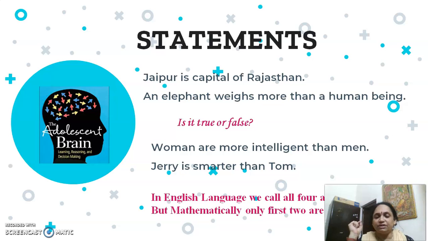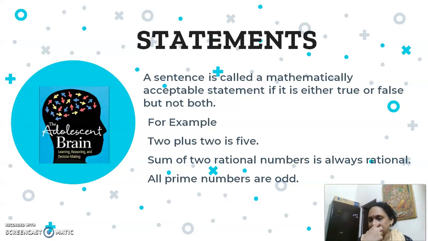But in mathematics, only the first two are called statements because we can tell about their being true or false. So, we define a statement as a sentence which is mathematically acceptable if it is either true or false, but it cannot be both.